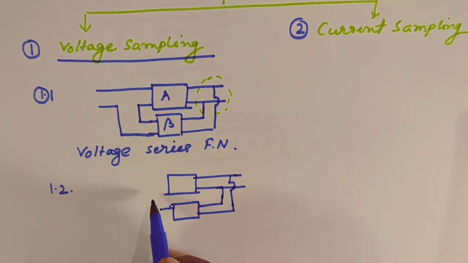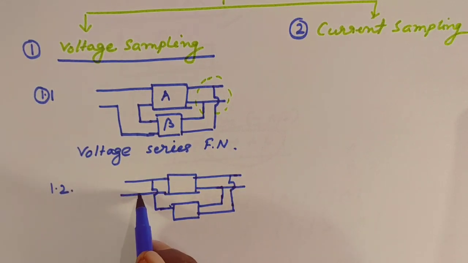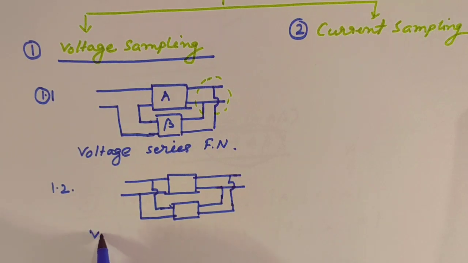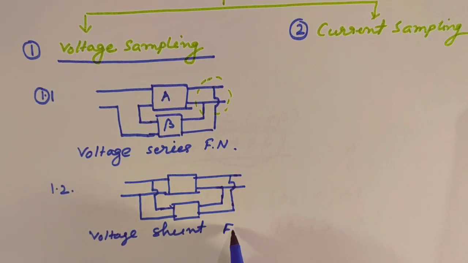You are giving a parallel connection to the input, that is called shunt mixing with the input. So this is called voltage shunt feedback network.